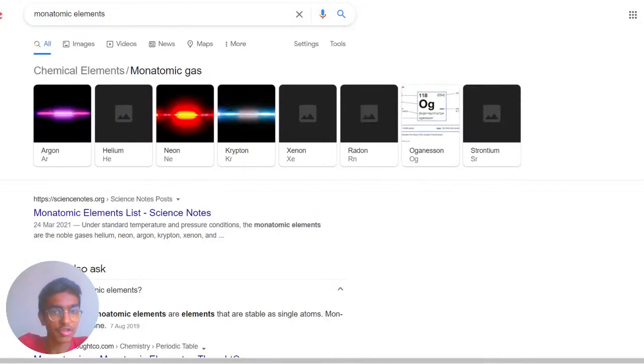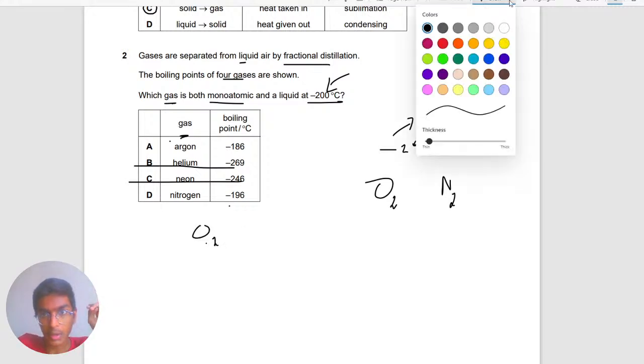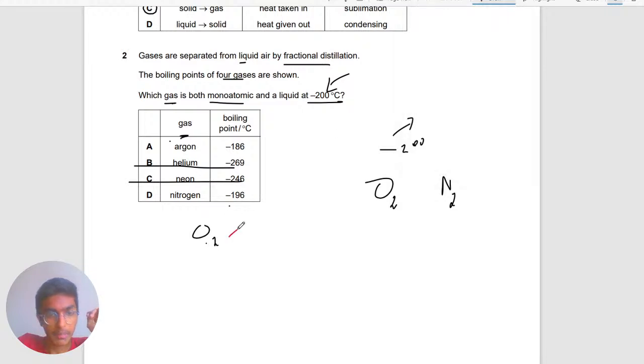So all these, nitrogen, oxygen, hydrogen, the common ones, are not monatomic. Those ones are, I believe, diatomic, because they have this number 2 in it. Let me show you. It has this 2. So nitrogen will move out, because you can write nitrogen as N2, but argon you can't. So the answer would be A, argon. And yeah, that should be the correct answer.